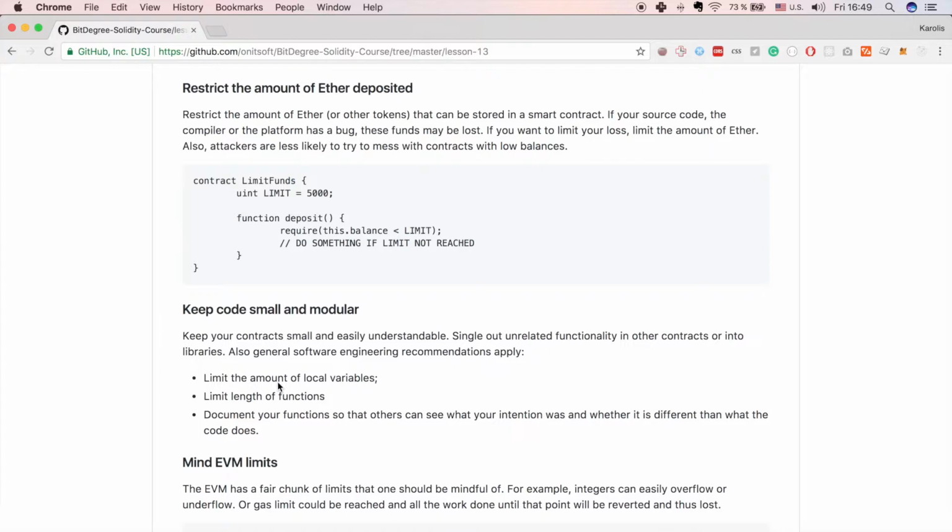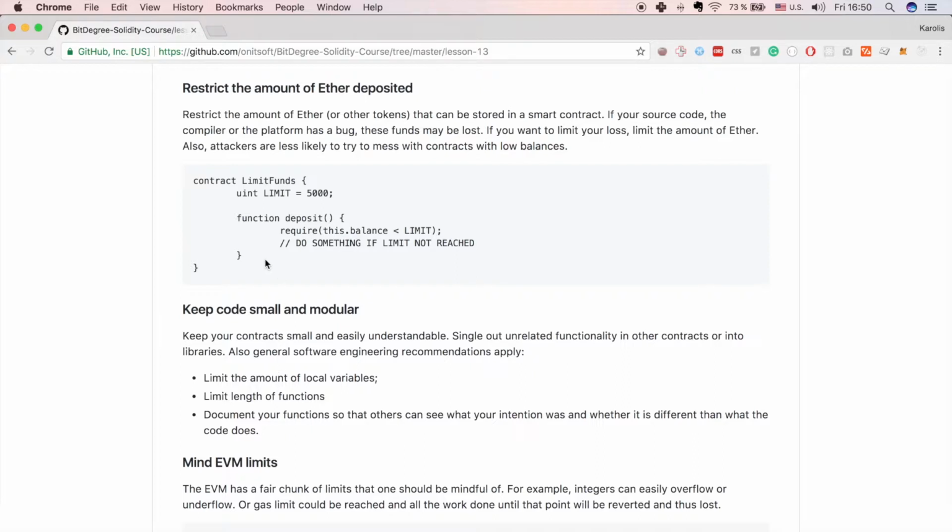Now, another security recommendation is to restrict the amount of Ether or other tokens that can be stored in a smart contract. So if your source code, the compiler, or the platform has a bug, these funds may be lost. But if you want to limit your loss, you can just limit the amount of Ether stored in the contract. Also, attackers are less likely to try to mess with contracts with low balances and will instead opt in with contracts holding millions in funds.